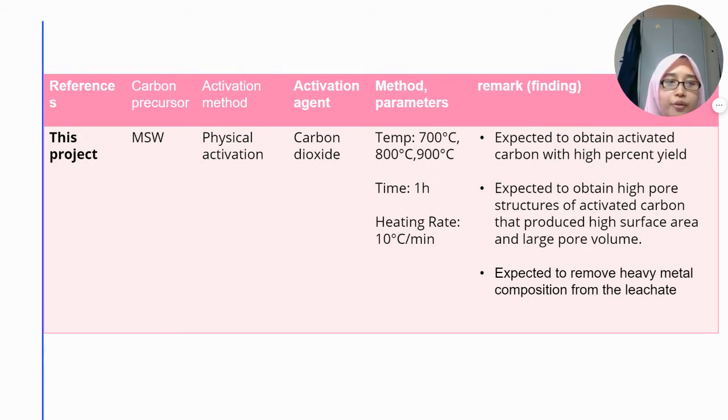So we expect from this project to obtain activated carbon with high percent yield, to obtain a high pore structure of the activated carbon that produces high surface area and large pore volume, and to remove the heavy metal composition from the leachate.